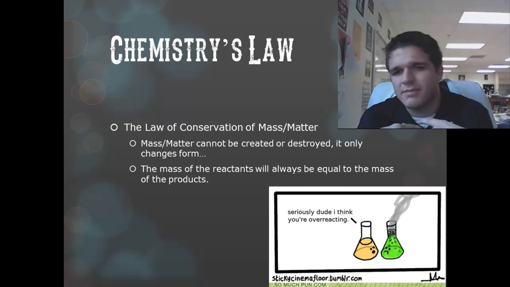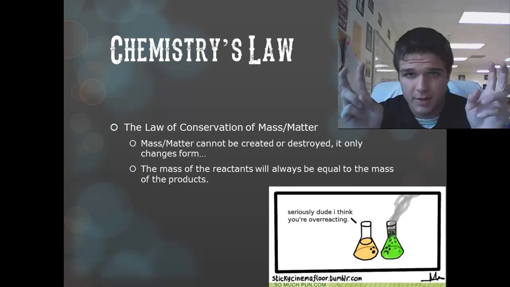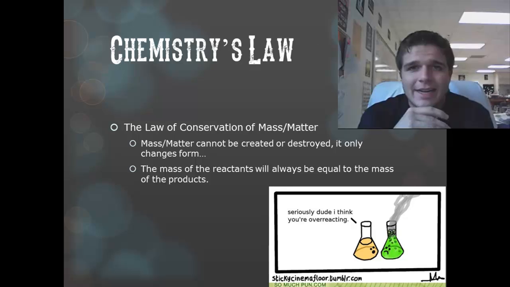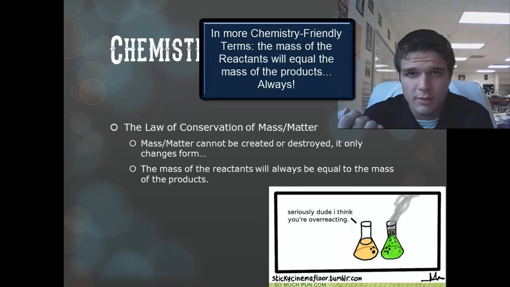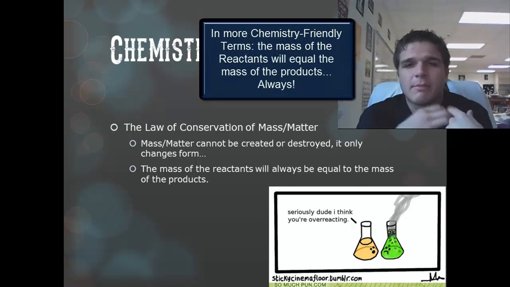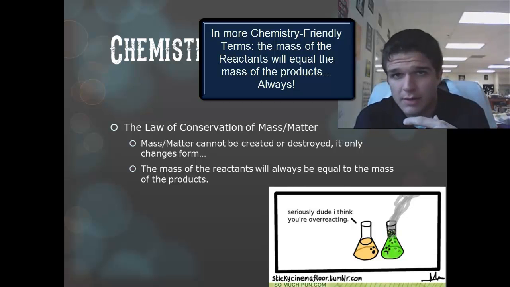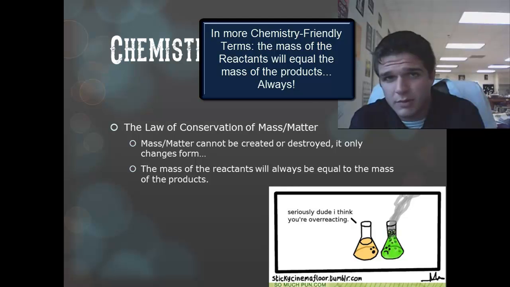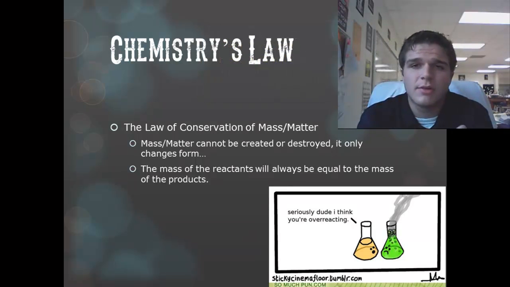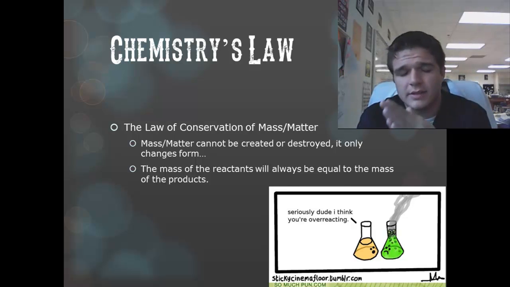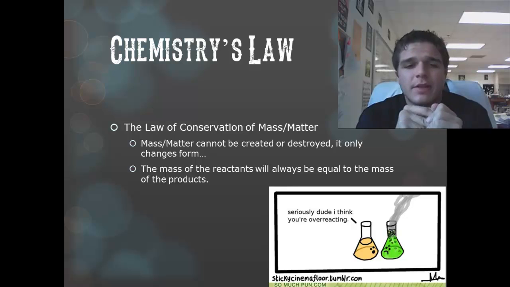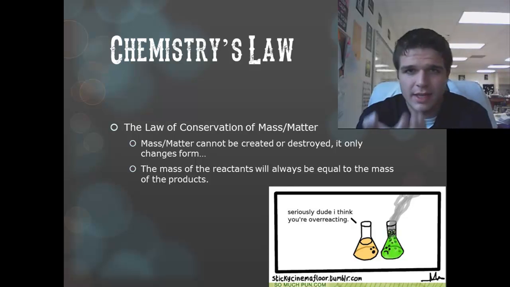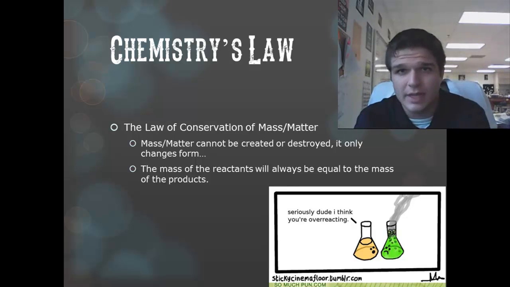What the law of conservation of mass essentially says in terms of chemistry, okay, is that the mass of the reactants, which is what you start with in a chemical equation, will be equal to the mass of the products, which is what you end with, okay? What you start with in terms of mass will always be equal to what you end with. In a chemical equation, that holds true also, and we'll discuss that more as we get into chemical equations, all right? But for right now, understand that what you start with equals, in terms of mass, what you end with.